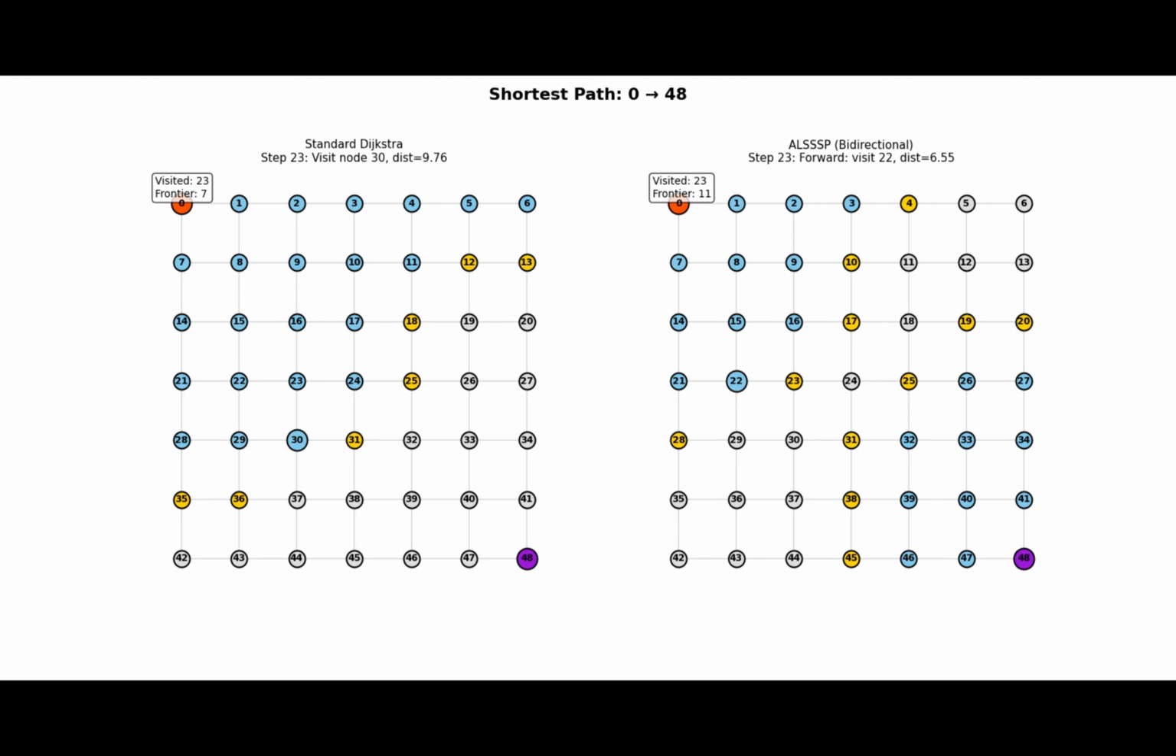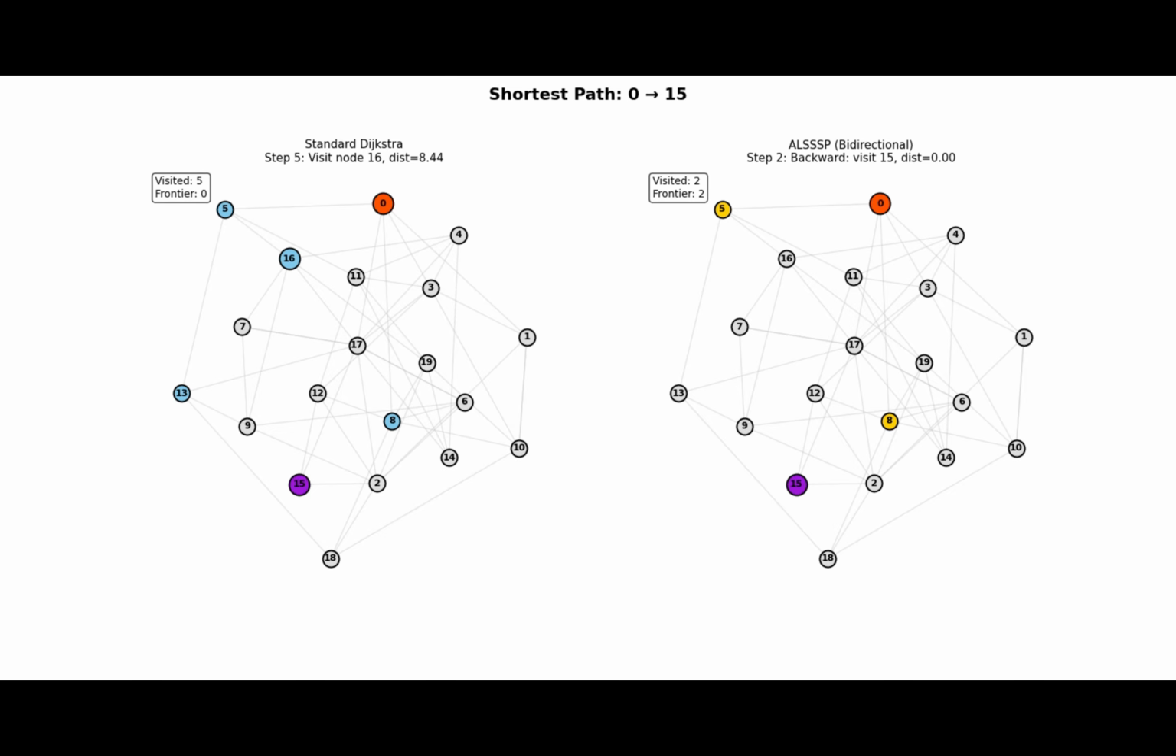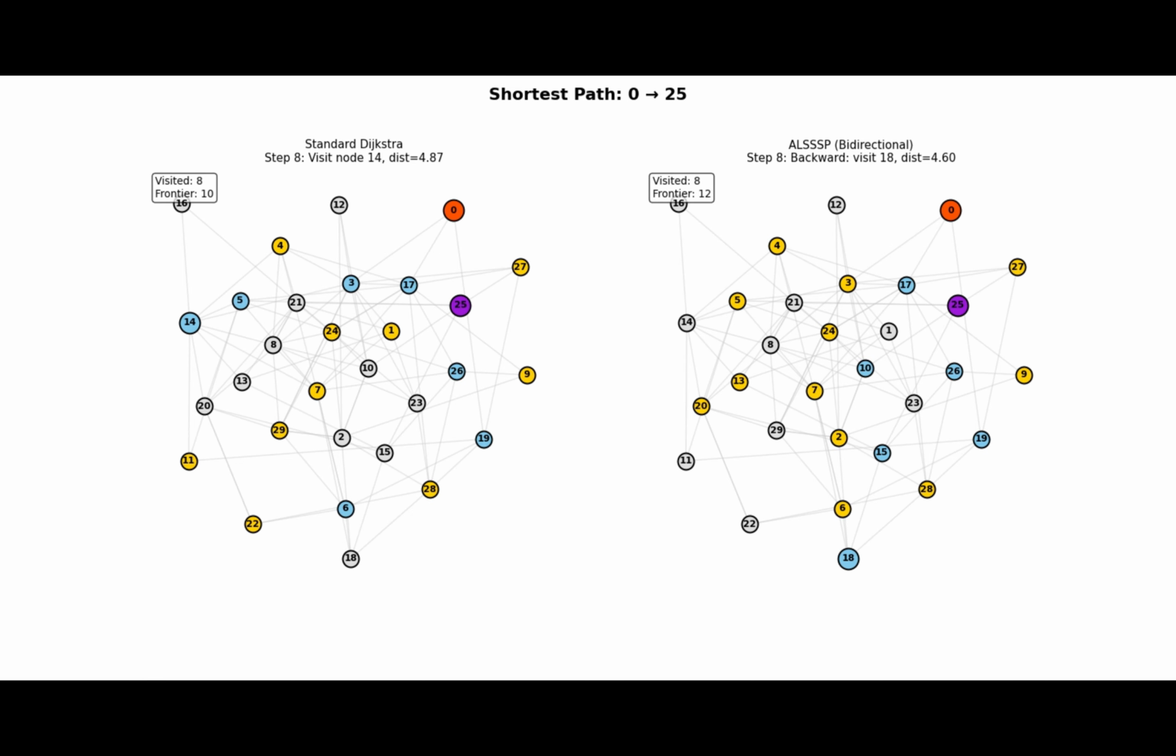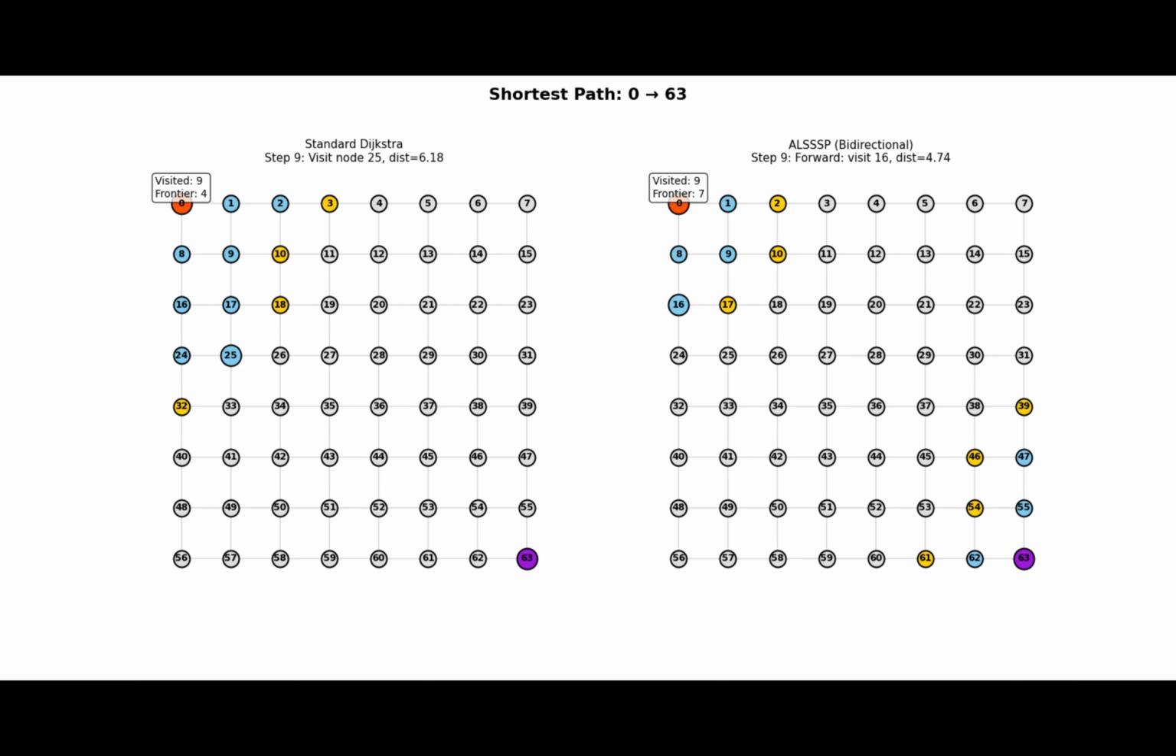Now, what if we tried something different? What if we sent two search parties, one from your home and one from your friend's house, both walking toward each other? This is the core idea behind our method. Watch the screen. On the left, you see the old way, one search expanding outward like a growing circle, covering massive ground. On the right, look how much less ground we had to cover.